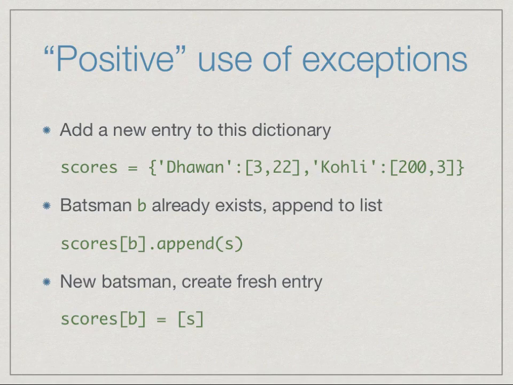There is no key for B, in which case we have to create a key by setting scores of B equal to the list containing S. Right? So we have two alternative modes of operation. It is an error to try and append to a non-existent key, but if there is an existing key, we don't want to lose it by reassigning S, so we want to append it. So we want to distinguish these two cases.